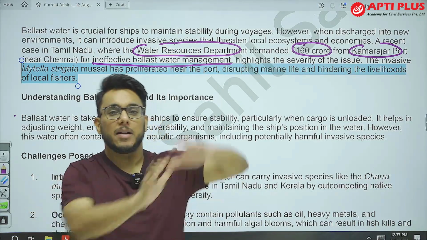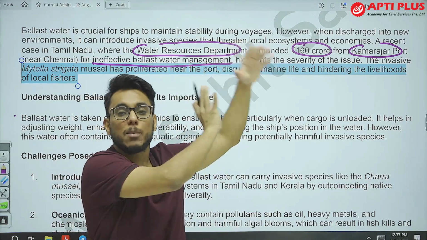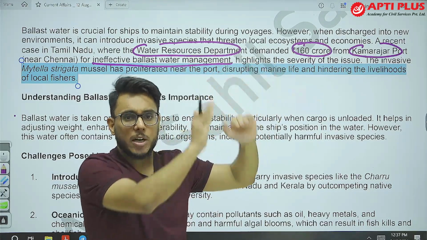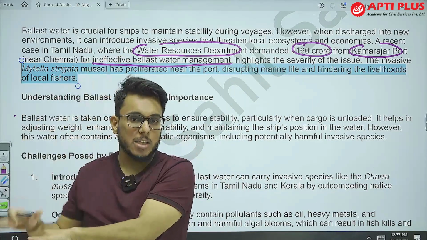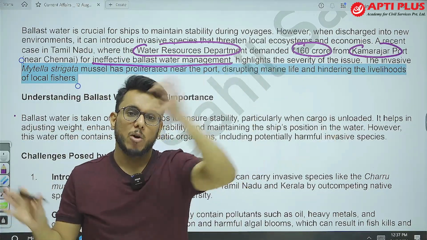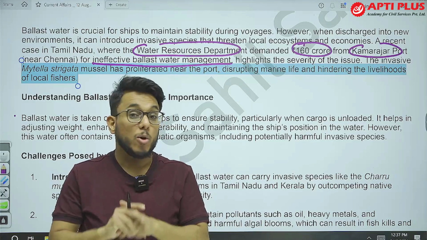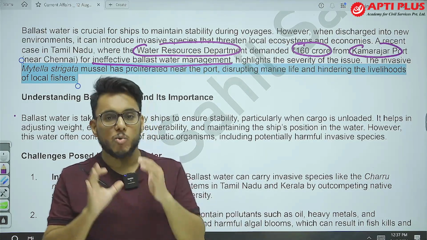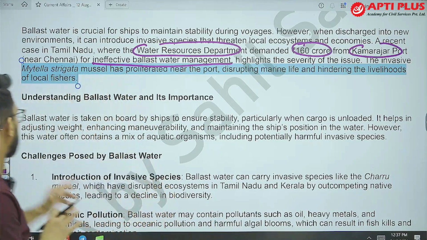Also, there might be some toxins which have got inducted in this ballast water, and as it is discharged here, those toxins will also travel here. So the release of ballast water leads to a lot of challenges and problems.